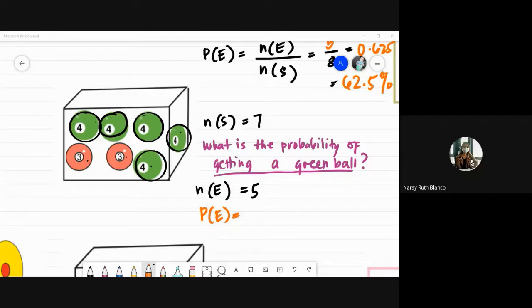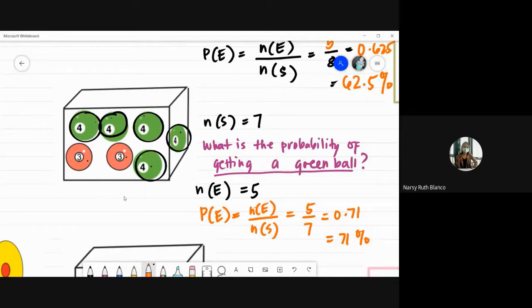0.71. So, ang 0.71 natin, that would simply be 71%. Okay, so this would be N of E, number of favorable outcomes, divided by the total number of outcomes. So, it's 5 over 7. Tama yung sinagot nyo. This is 0.71. So, in percentage, that's 71%. We'll round it off, ha? Kasi walang katapusan siya. Non-repeating, non-terminating siya ang kinalalabasan.